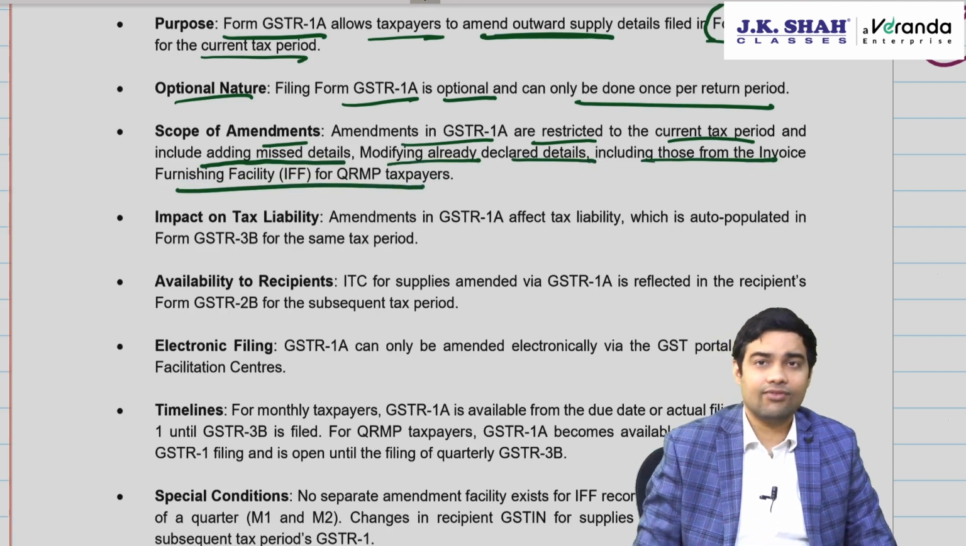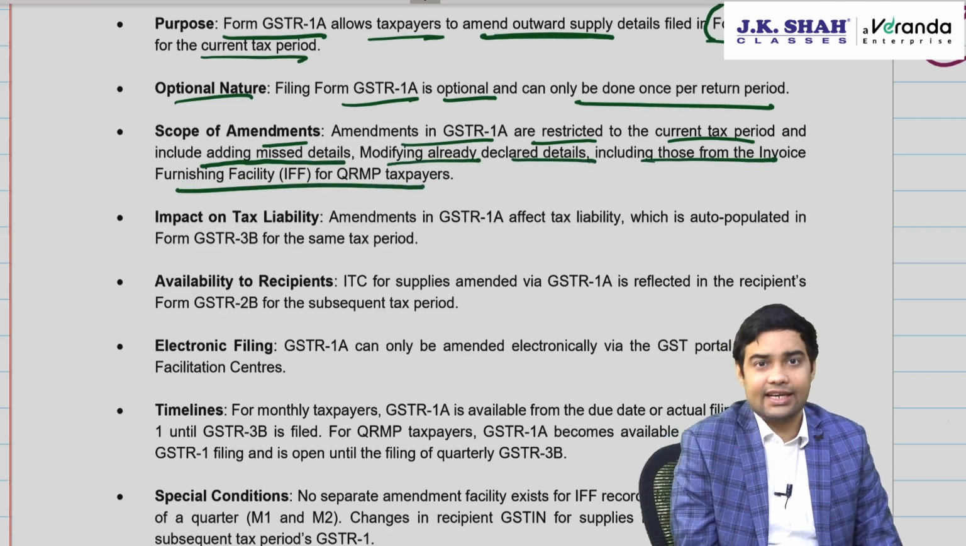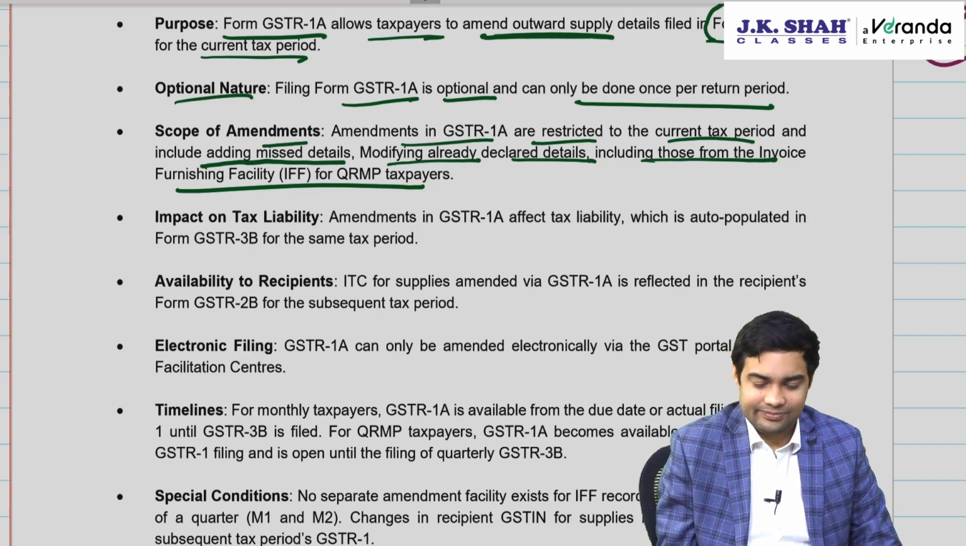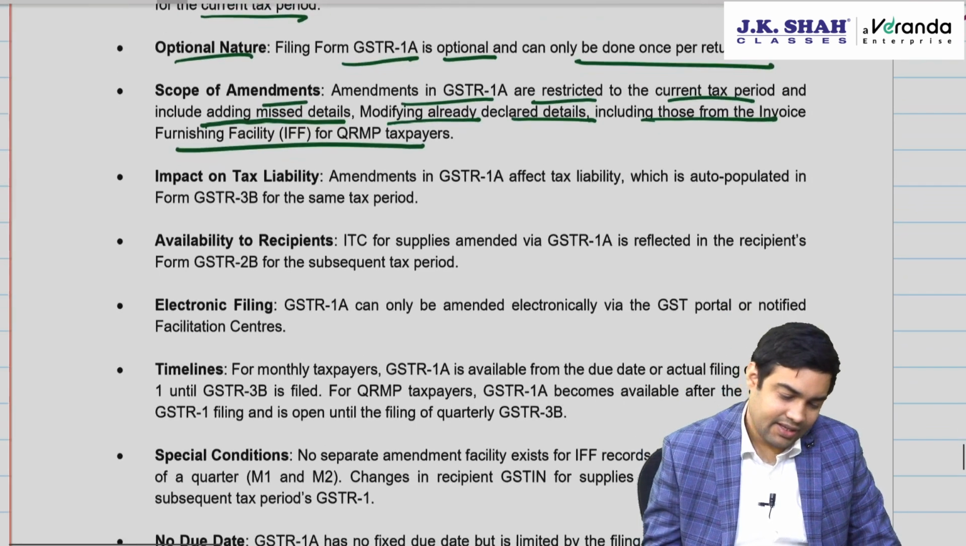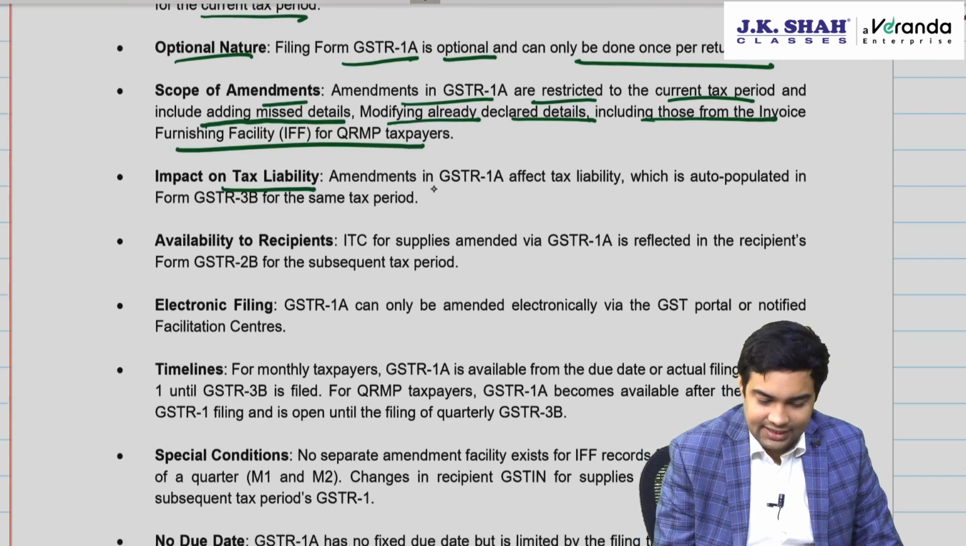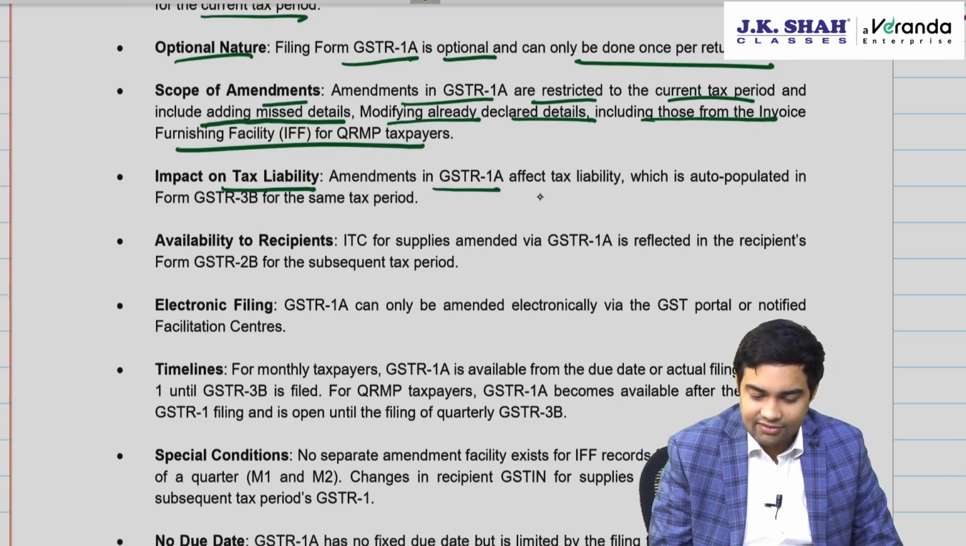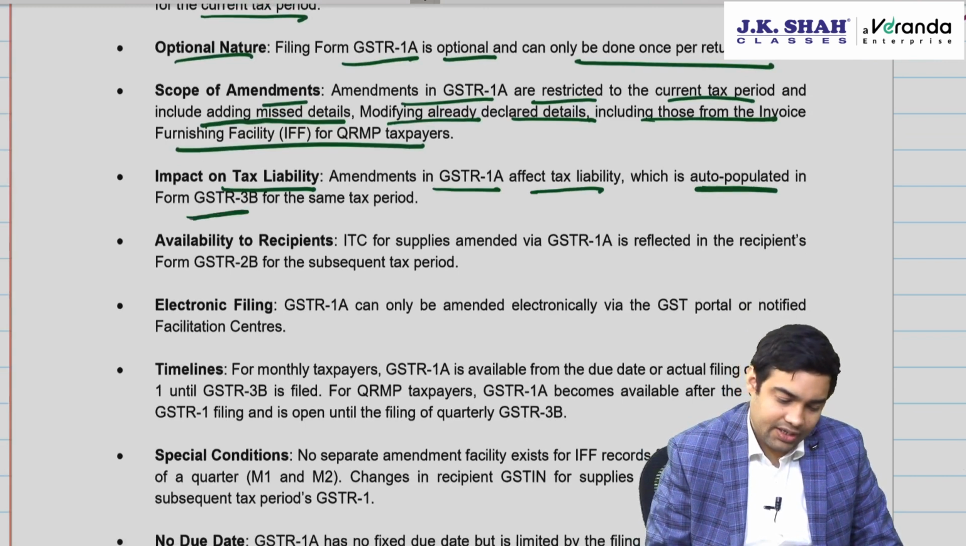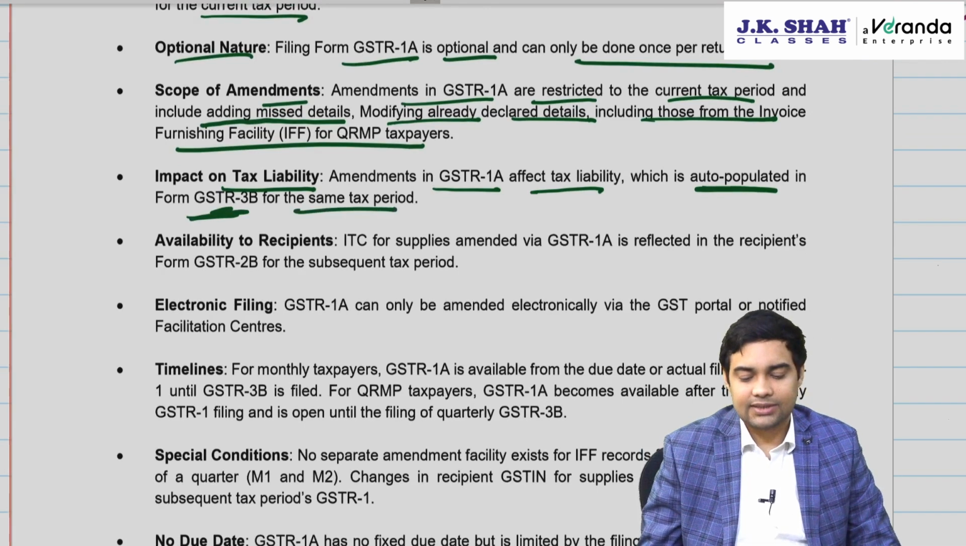Sir, IFF, if I have filed, there is a mistake, can I correct it? Yeah, but IFF has a due date, 13th. Impact on tax liability: amendments in GSTR 1A affect the tax liability which is auto-populated in 3B for the same tax period.